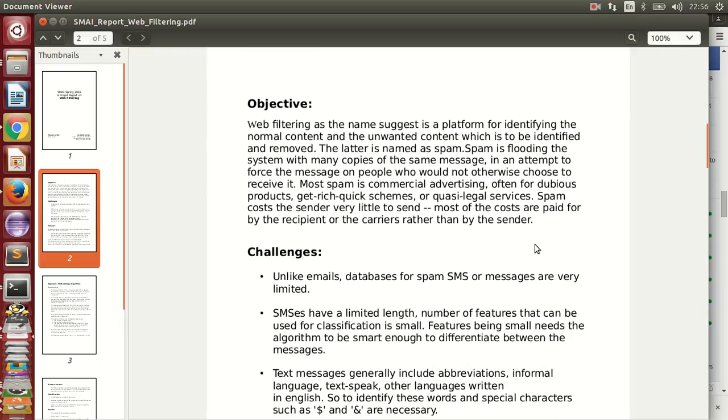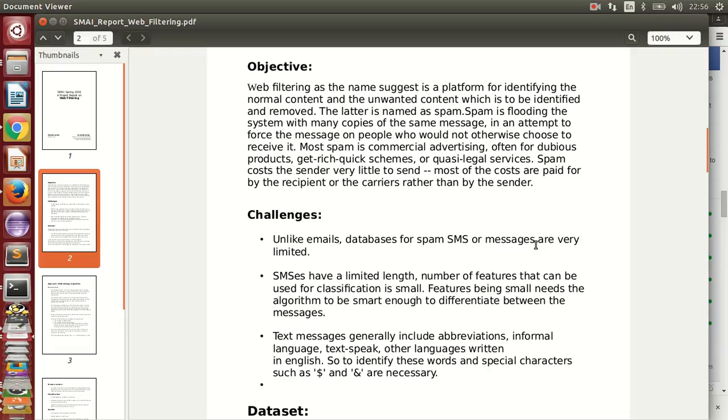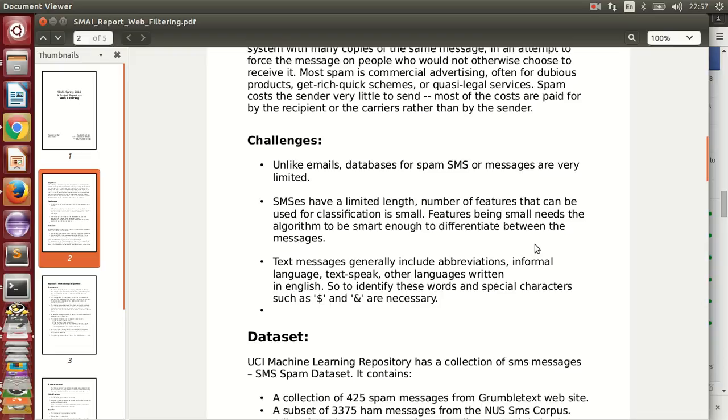So, the challenges that we faced: unlike emails, databases for spam messages are very limited. SMS have a limited length, so the number of features that can be used for classification is small. Features being small needs the algorithm to be smart enough to differentiate between the messages. And the text messages generally include abbreviations, informal language, that is text speak, or other languages written in English. Like we can use a combination of English and Hindi, and we do not write the exact word, we write it in some short form.